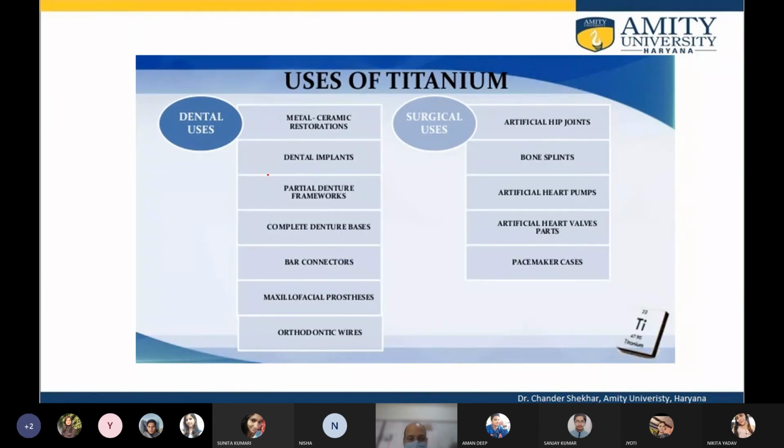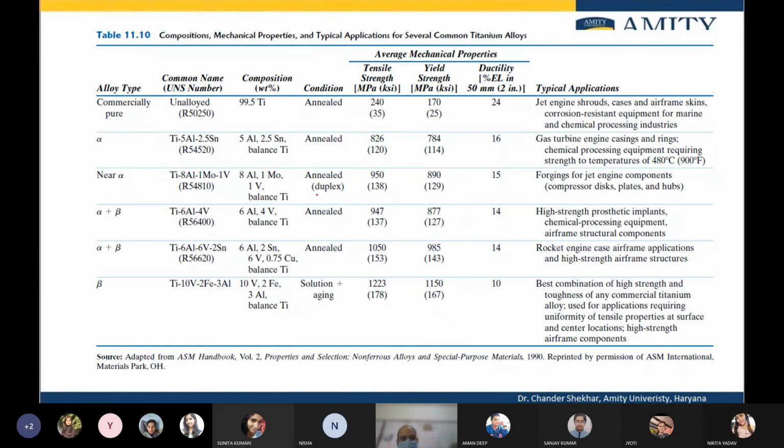So titanium is used in many applications, including but not limited to dental implants and surgical usage, because of this biocompatibility of titanium. So metal ceramic restorations, dental implants. Many people use titanium as an implant in addition to gold, silver, etc. Then partial dental framework. This is the biocompatible application.